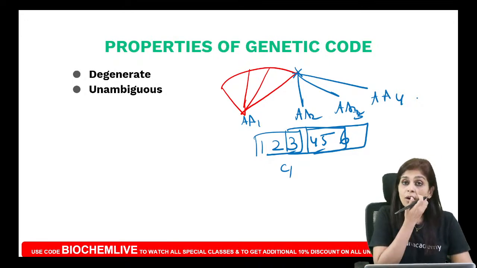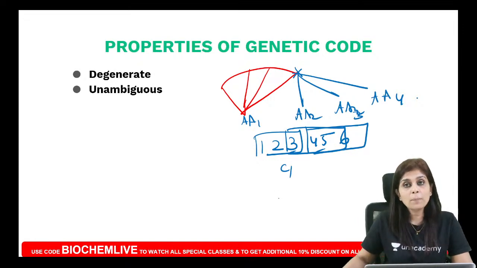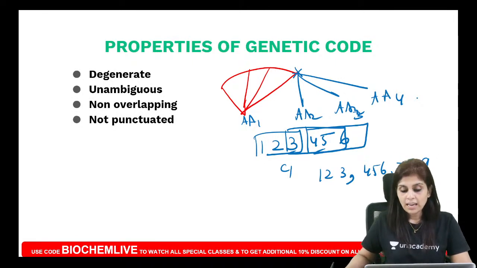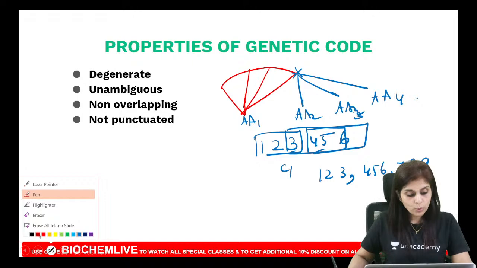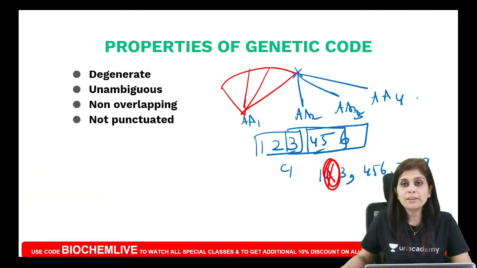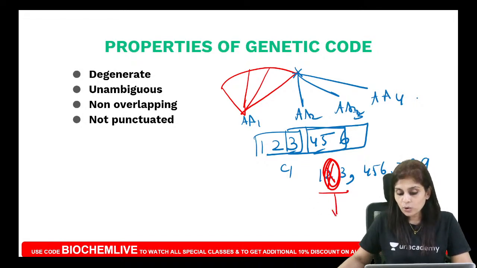And then it is not punctuated. What do you mean by not punctuated? After every 3 nucleotides, do you have a punctuation like this? No. Had it been punctuated like this, and if there is a loss of one nucleotide anywhere here, then the amino acid coded by this codon alone should have been defective, whereas all the other codons should have coded for normal amino acids.